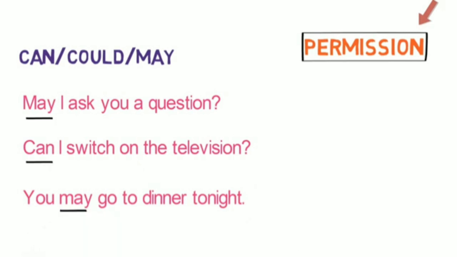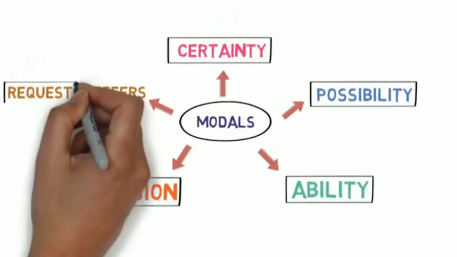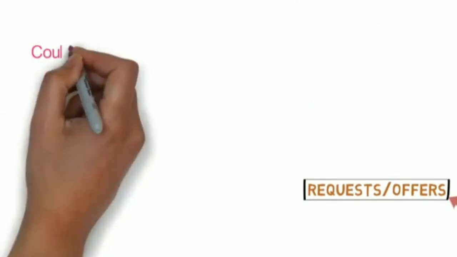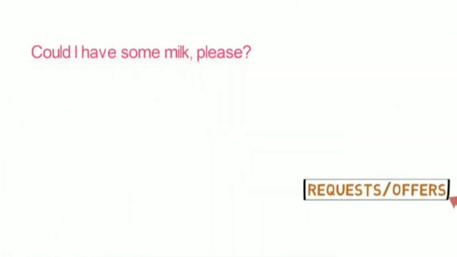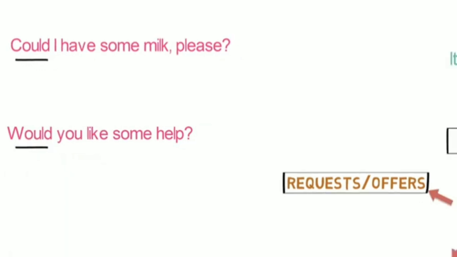Let's look into the next expression the modal verbs express. Make requests and offers. Let's look into an example of it. Could I have some milk please? Here, could is used to make a request. Let's look into one more example. Would you like some help? Here, would is used to make an offer.